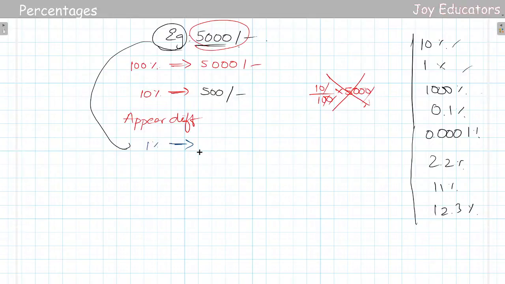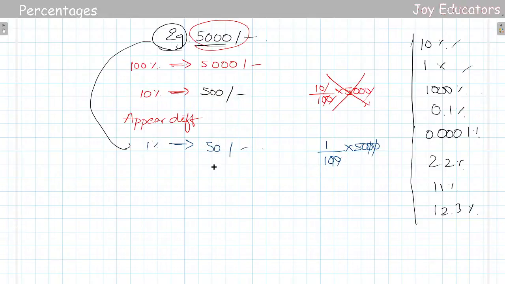Okay, I see the live chat. What is 1% of 5,000? All right, that's good. 50. So simple. 1% means 1 by 100 into 5,000. So cancel the zeros, we'll be getting 50.